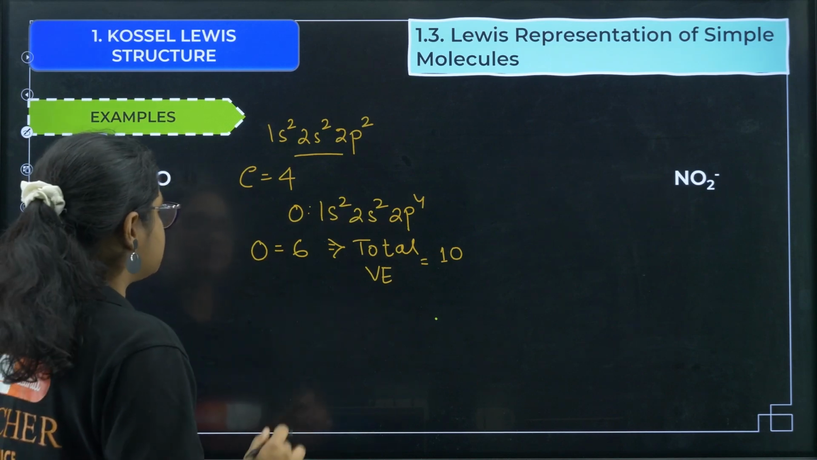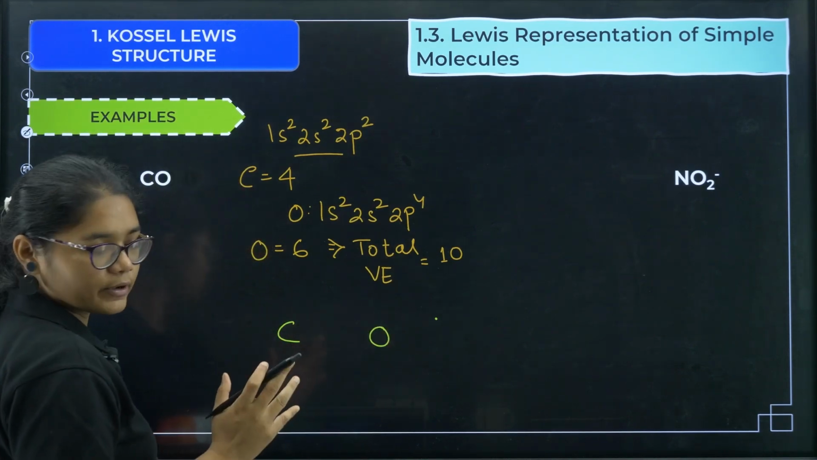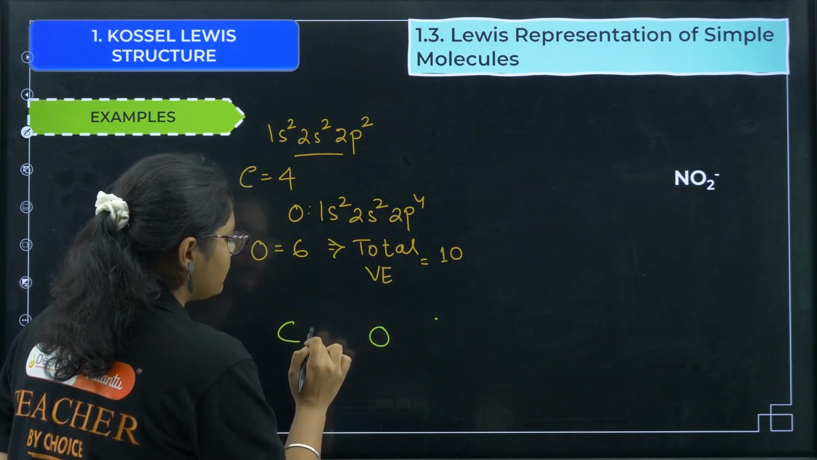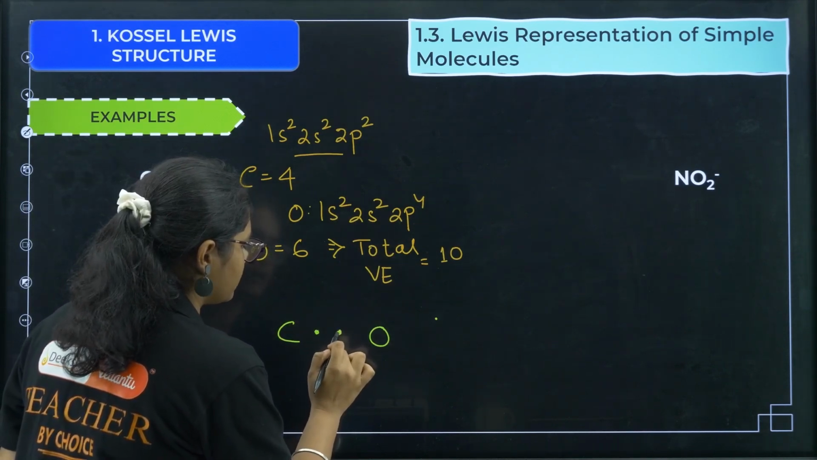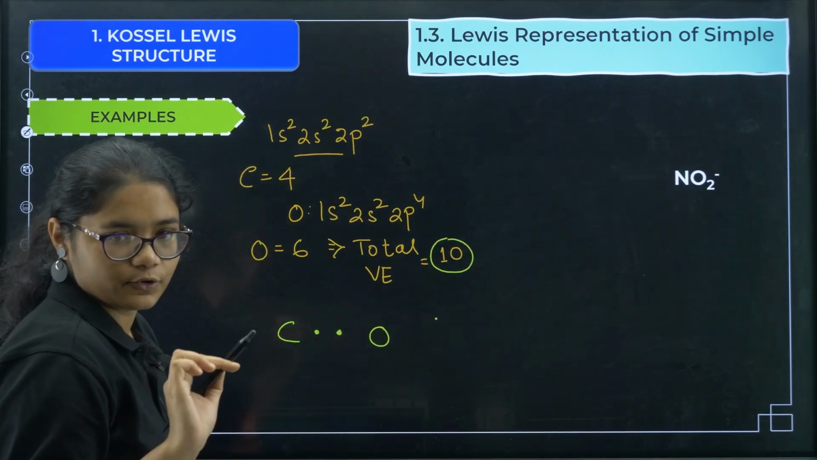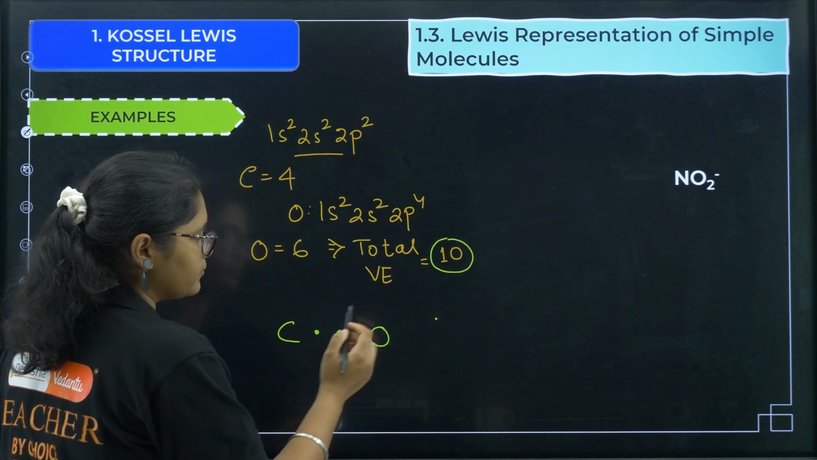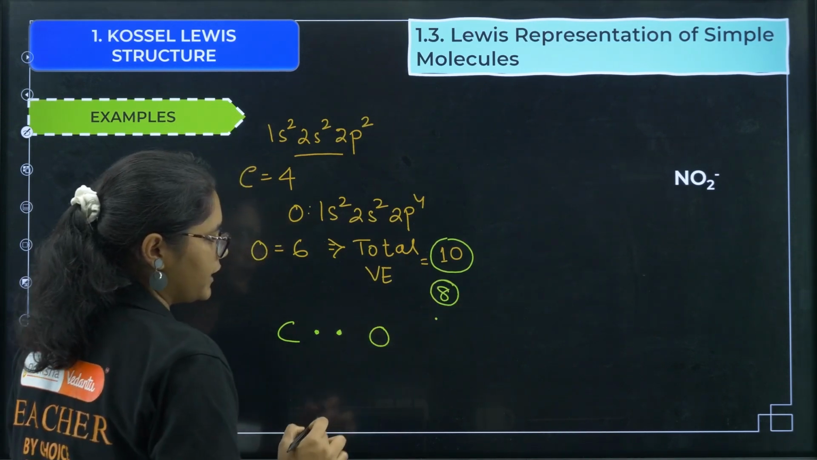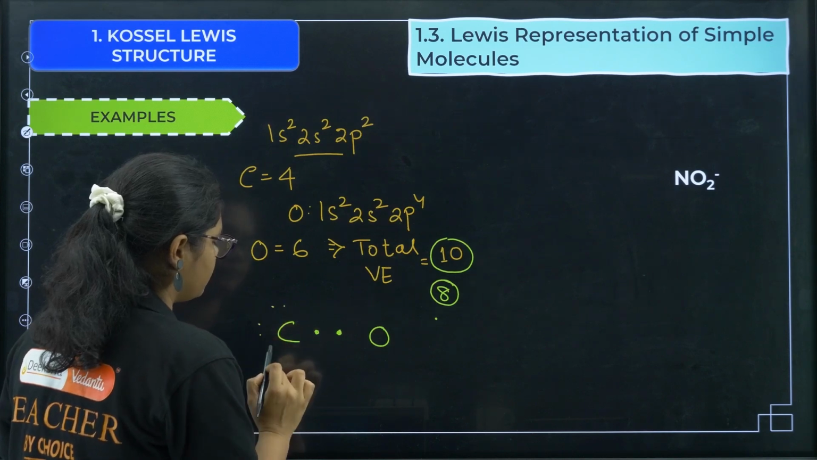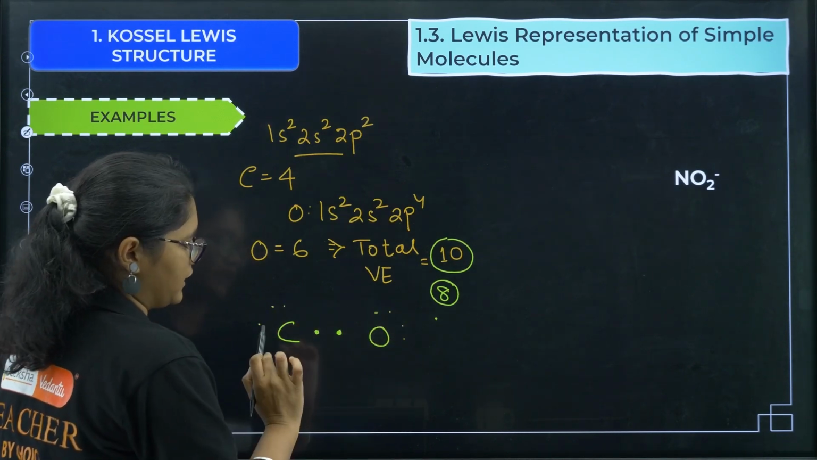Now the next step is to draw the skeletal structure. We'll draw CO, and you need to make one bond between them. If I draw one bond, I have to use 2 electrons, so out of 10 I have used 2 electrons. Now I have 8 more electrons to distribute: 1 2 3 4, 1 2 3 4, 1 2 3 4 5 6 7 8.